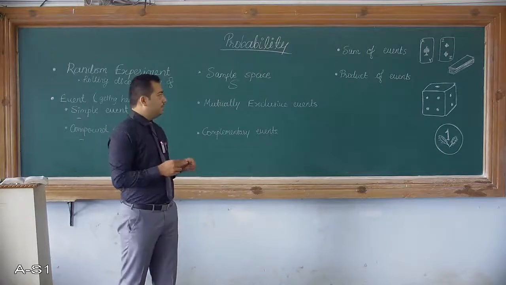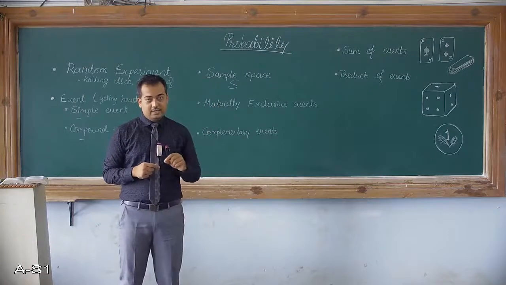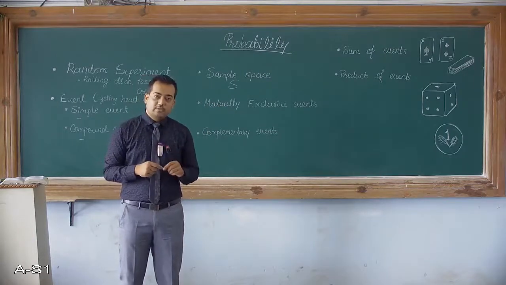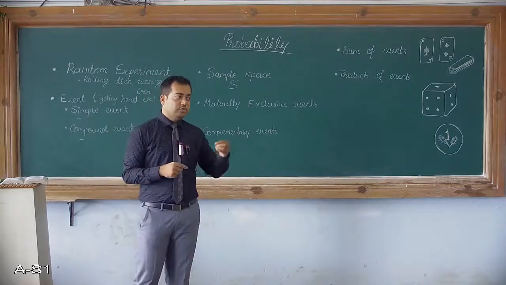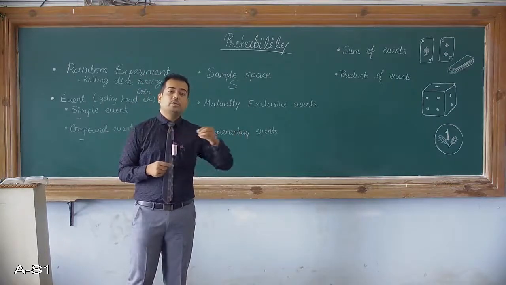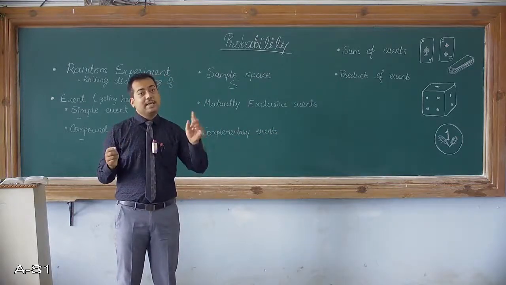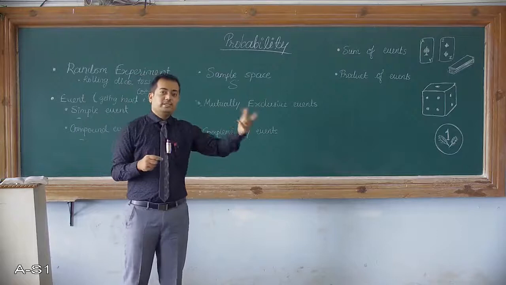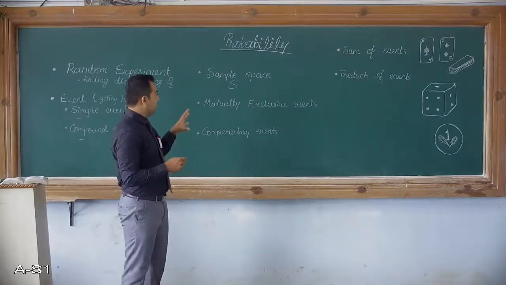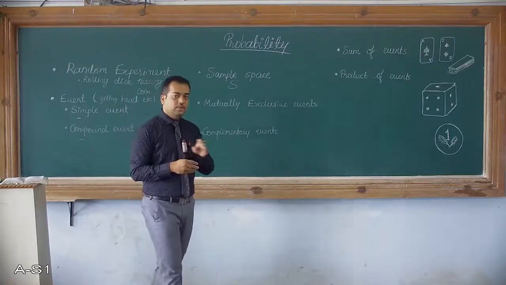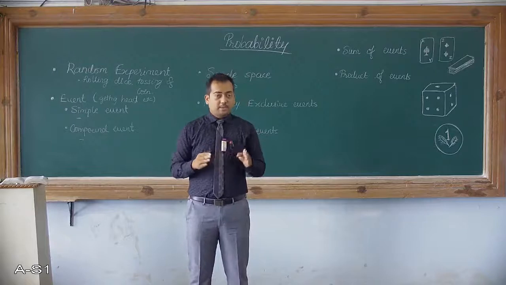Now for example, if your random experiment is rolling of a dice, then what are the possible outcomes we have? You can get 1, a person can get 2 or 3, 4, 5, 6. So 1, 2, 3, 4, 5, 6. These all numbers together define the sample space of the random experiment of rolling the dice. So the sample space considers all the events or the possible outcomes of the entire random experiment.